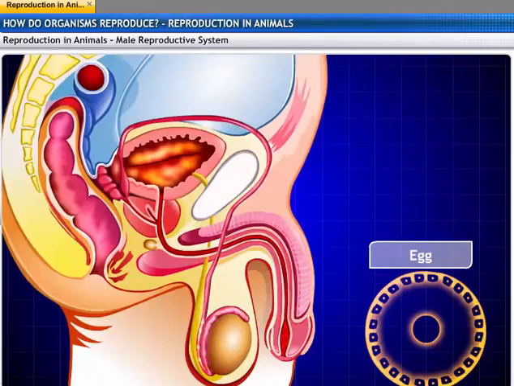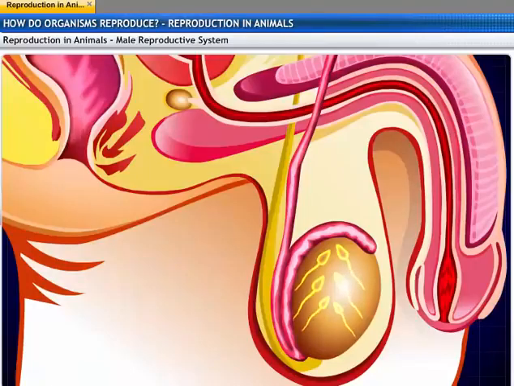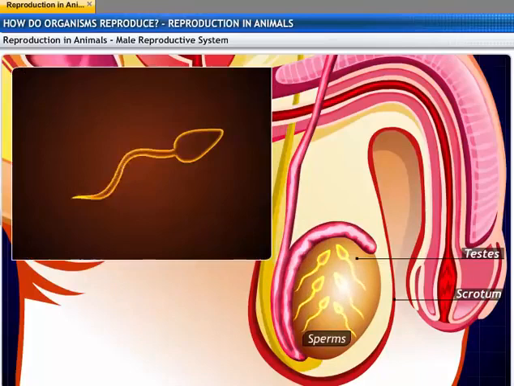The male reproductive system consists of sections that produce germ cells like sperm, while other sections take up the task of delivering them to the site of fertilization. In males, the germ cells known as sperms are formed in the testes, located outside the abdominal cavity in the scrotum. These sperms have a long tail that helps them move towards the female germ cell.